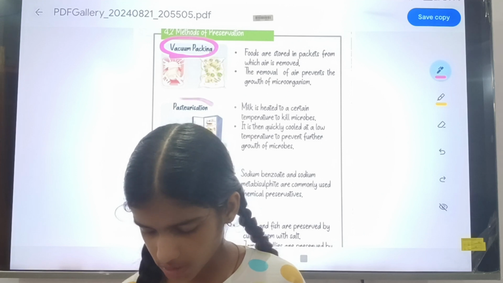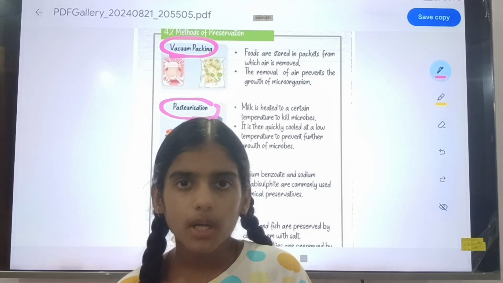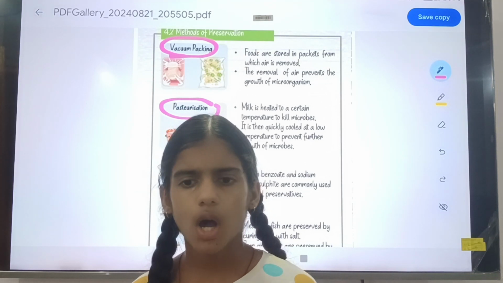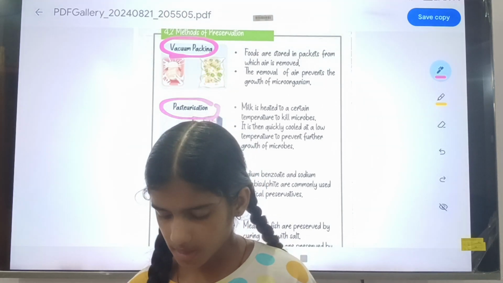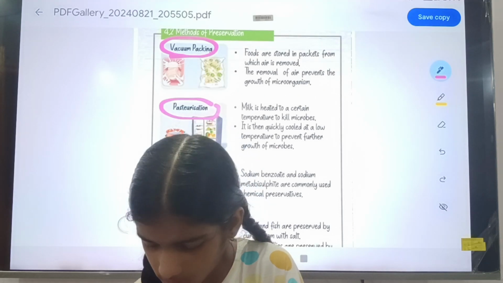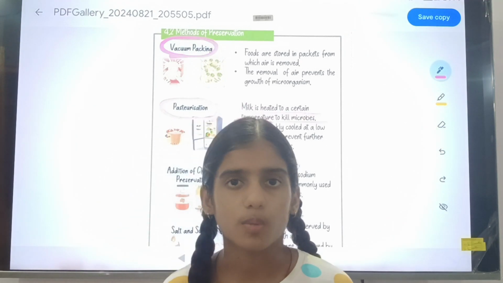Second is pasteurization. Pasteurization is done on milk. You know that milk comes to your house, and the milk is heated. In pasteurization, milk is heated to a certain temperature to kill microbes.